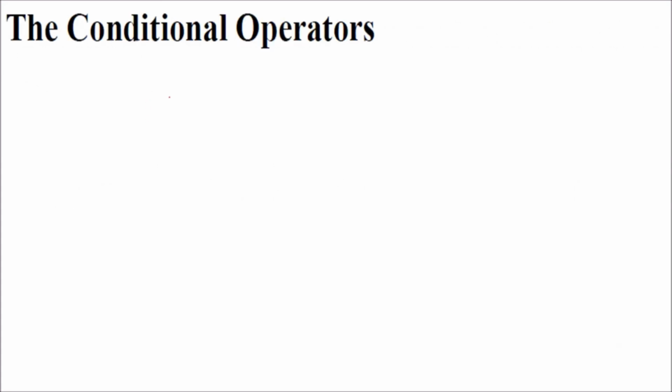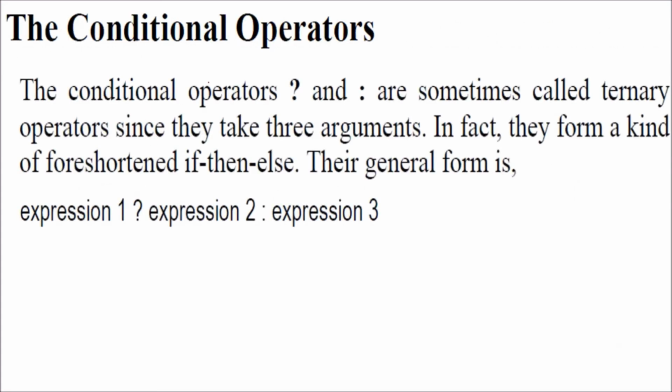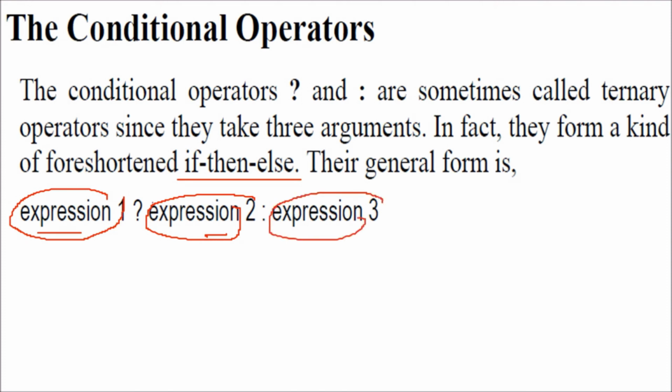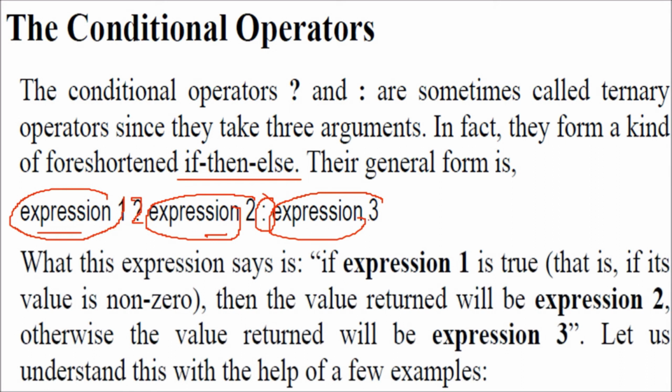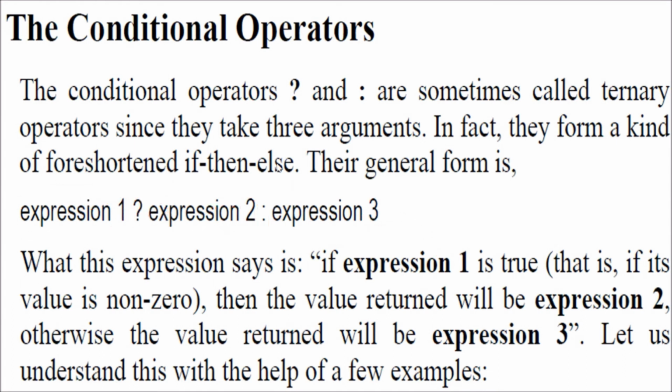The conditional operator, we also call it the ternary operator. This is a very simple form of if else. So if expression 1 is true, expression 2 will be done, otherwise expression 3 will be done. Please see the question mark and this colon. This is how we use it. So this says if expression 1 is true, then the value returned will be expression 2, otherwise expression 3 will be returned. We'll see an example.